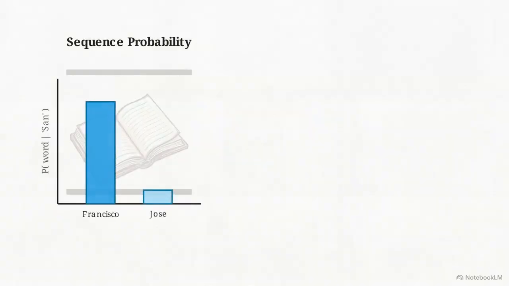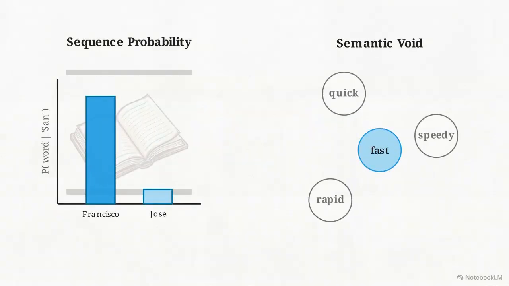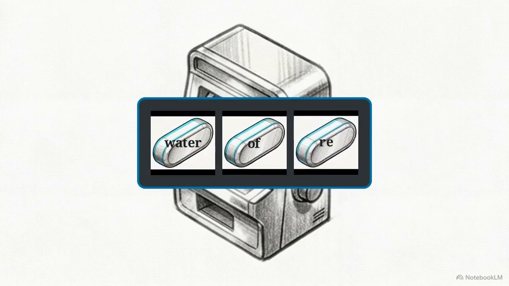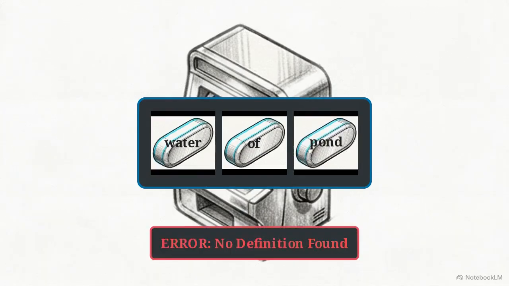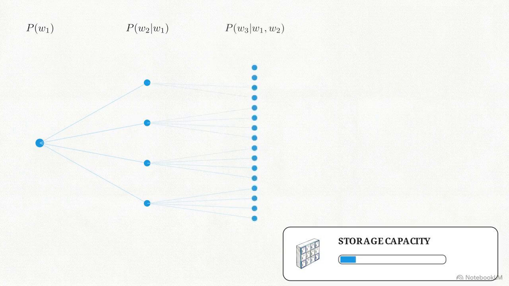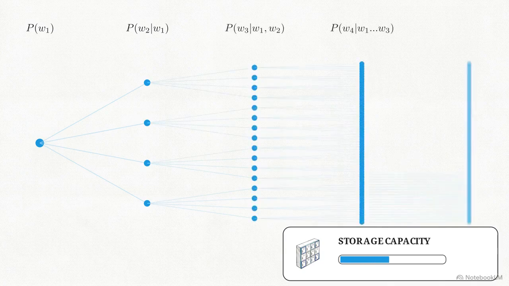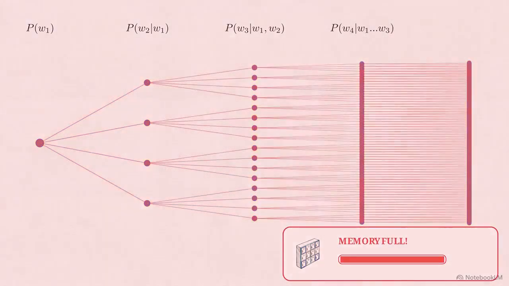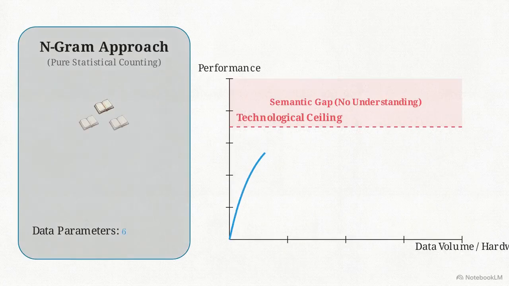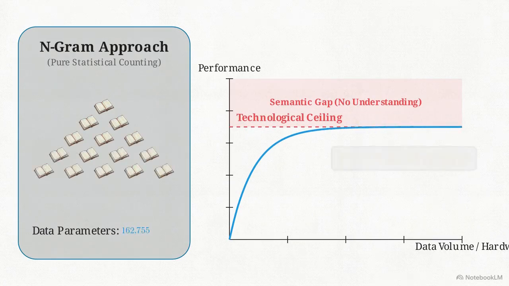While effective for short phrases, this approach is limited by a lack of semantic understanding. Instead, the machine is playing a game of numbers and memorized patterns rather than grasping the meaning of the words. Scaling this method creates a massive storage problem. Attempting to look back more than a few words creates an exponential explosion of data, requiring more memory than early hardware could provide. Without a way to mathematically represent the definitions of words, pure statistical counting eventually hits a technological ceiling.